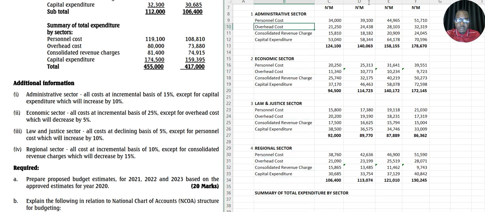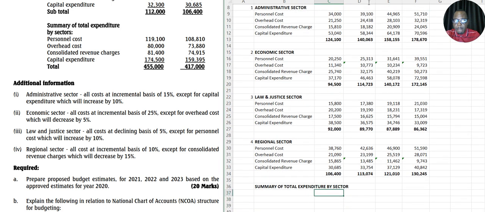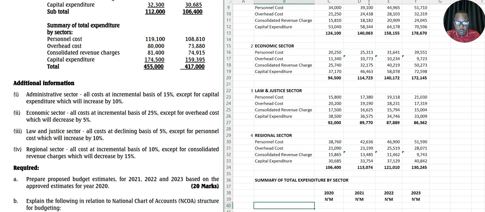So we'll pick them. The first one is administrative, and we'll pick the total. Let's put the years now in millions, so that we'll label them like that. Bring them down here. Then we'll now come here and write sector.